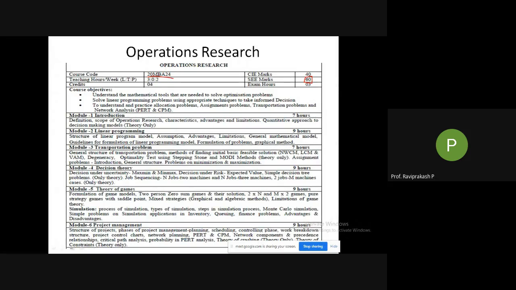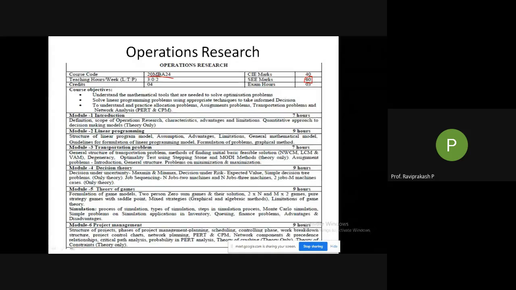So here graphs are being used. Linear means a straight line, y is equal to mx plus c. No need to repeat, you already know it. So using those equations, we are solving these LPP problems.